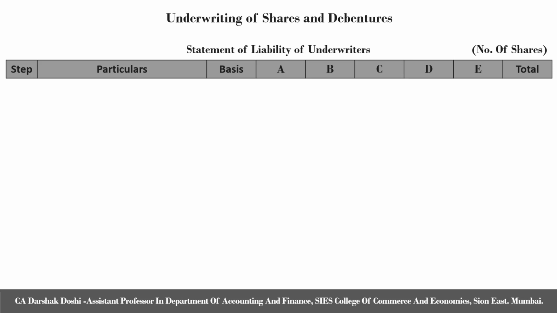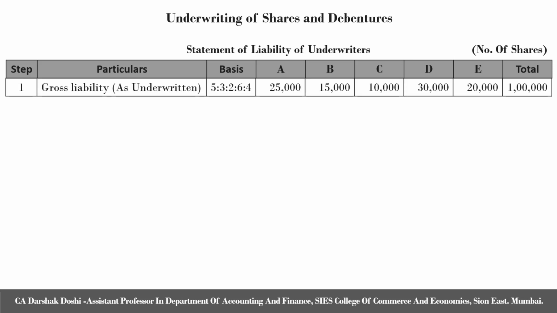The first step is gross liability, which is given to us in the question as 25%, 15%, 10%, 30% and 20% amongst A, B, C, D and E respectively, which if converted into a ratio comes to 5:3:2:6:4. That is 25,000 shares, 15,000 shares, 10,000 shares, 30,000 shares, 20,000 shares, a total of 1 lakh shares.